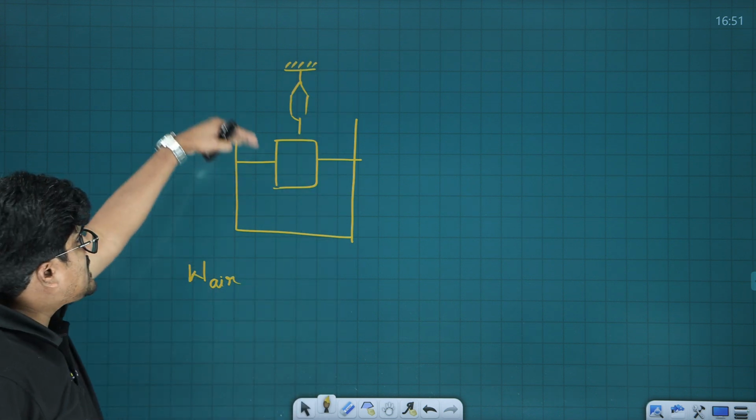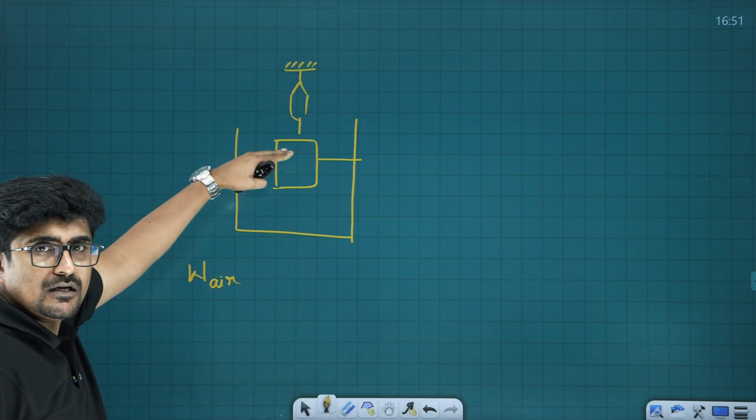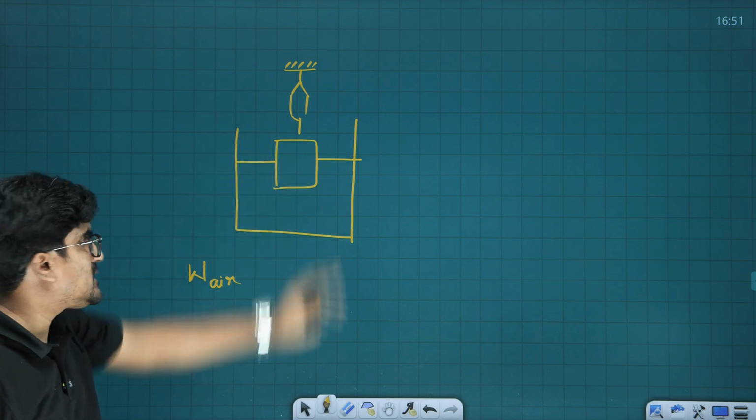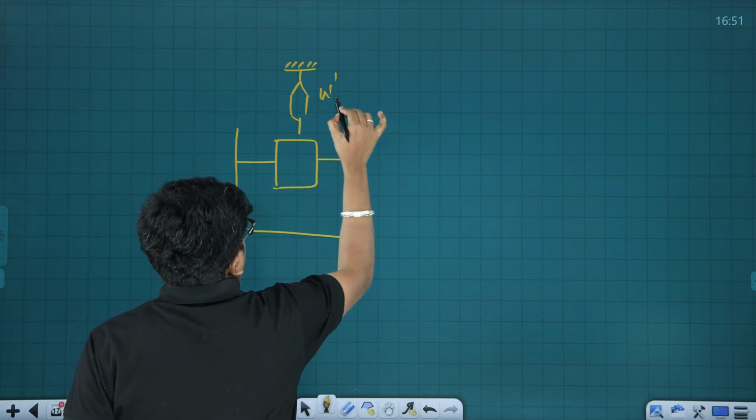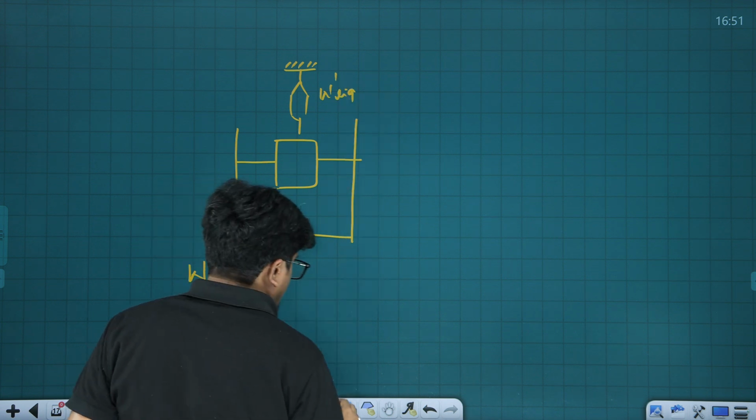Here it's immersed in the liquid, isn't it? It can be fully or partially immersed. Now here the weight is going to be W dash, or you can say W inside the liquid.